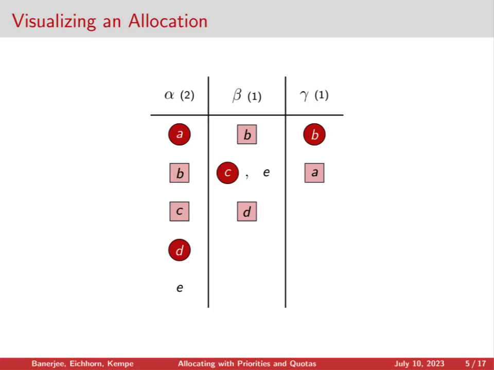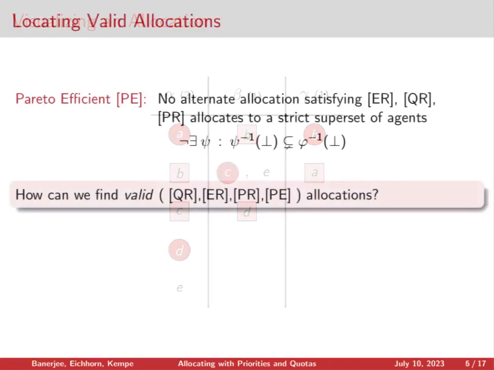For example, giving out none of the resources satisfies all three of these properties. So we need a fourth desideratum that can help us to encode a quality allocation. And for this, we'll use the familiar notion of Pareto efficiency. Here we'll say that an allocation is Pareto efficient if there's no alternate allocation satisfying our three properties that's able to give out resources to a strict superset of the agents.